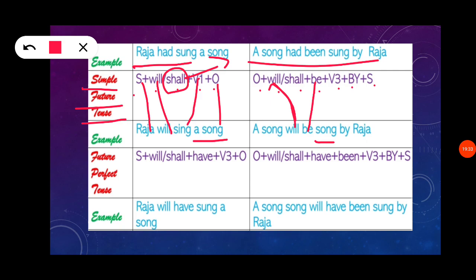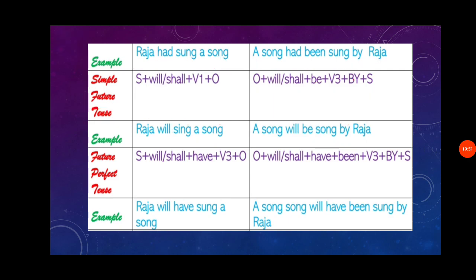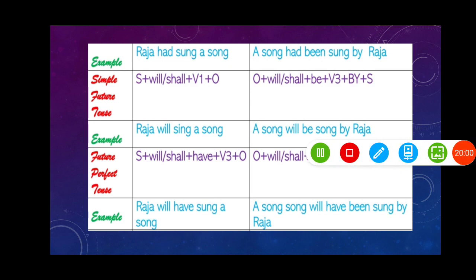It is not a song, it is sung. It is printed wrongly. So a song will be sung by Raja. Please make a correction here. Not a song, it is sung. This is what you need to change from active to passive form in future tense.